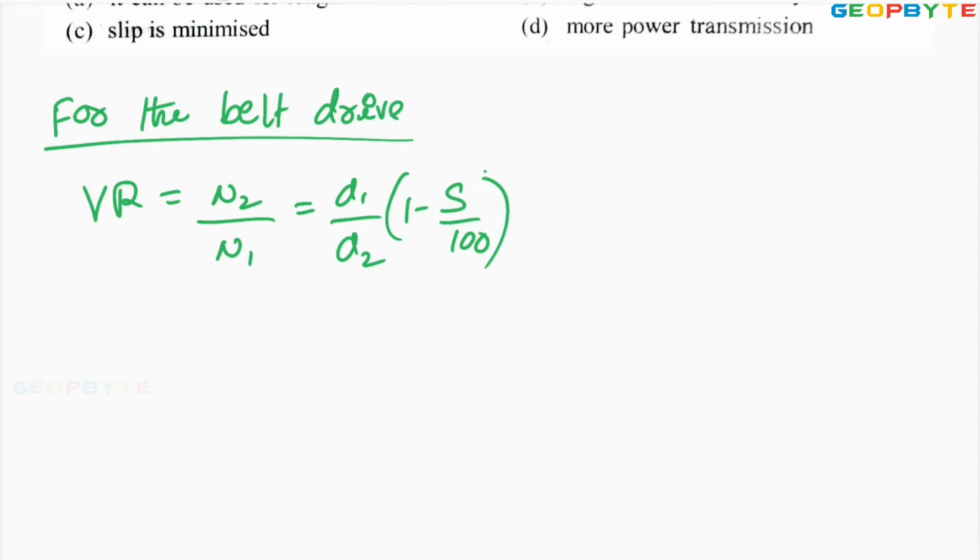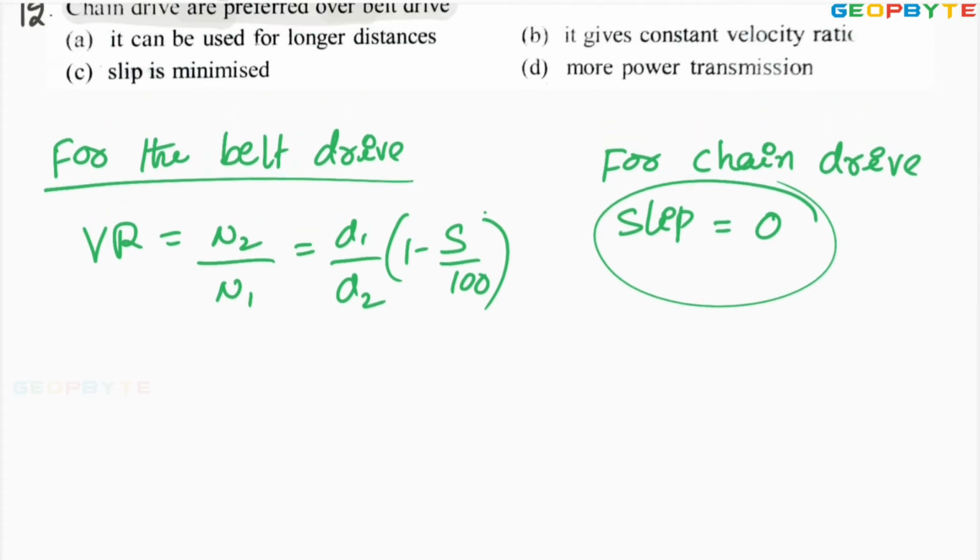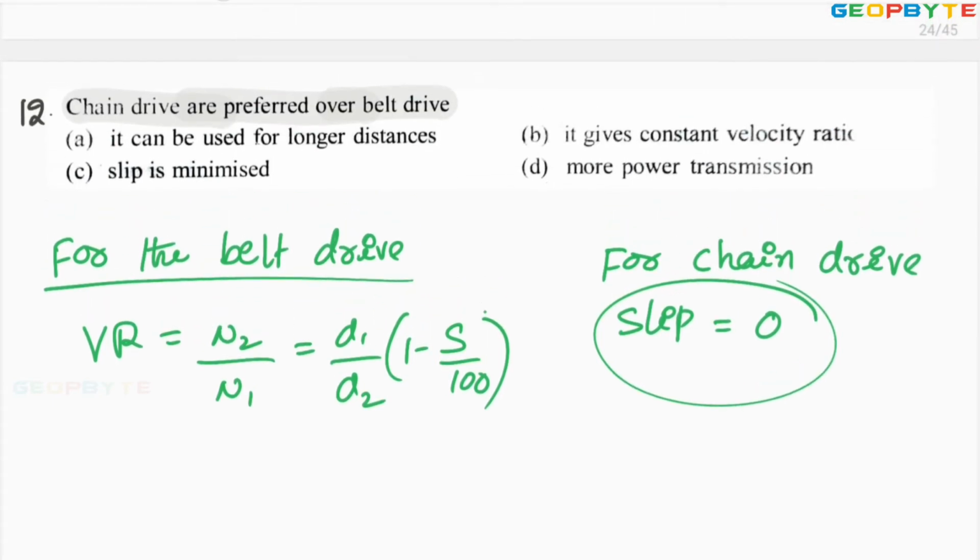Anyhow, for the chain drive, slip equal to 0. Since slip equal to 0 for the chain drive, the velocity ratio remains constant. Look at option A. It can be used for larger distances. No. It gives constant velocity ratio.